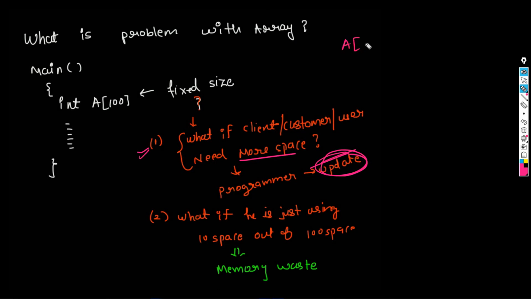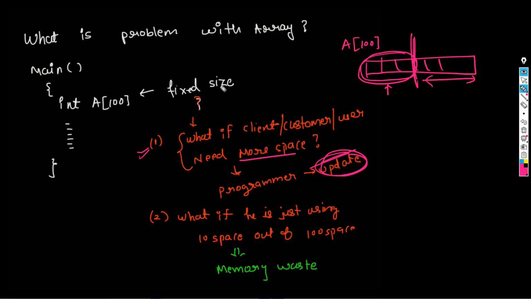Suppose you declare an array of size 100, but the customer is using only a couple of blocks, a couple of spaces. What about the other spaces? It's a waste of memory, and that is also a problem with array. So these are the two problems with array, and to avoid them we need some better solution.